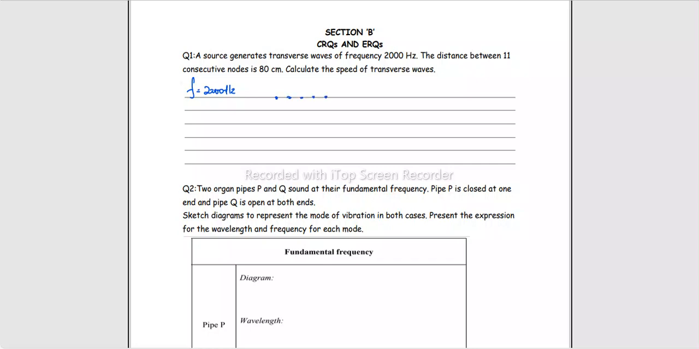3, 4, 5, 6, 7, 8, 9, 10, 11. These are the waves. Let's just draw them. आपसे कह रहे हैं 11 consecutive nodes के दरमियान जो total distance है it is 80 centimeters. We can take it to be 0.8 meters, right? आपसे कह रहे हैं ट्रांसवर्स वेव की स्पीड कैलकुलेट करें, ठीक है?